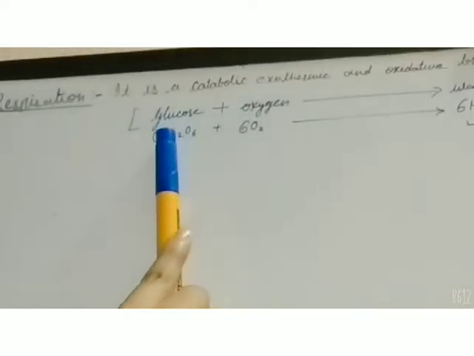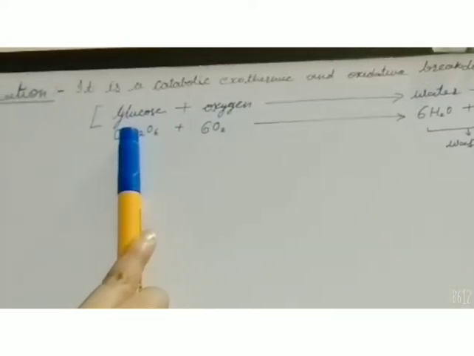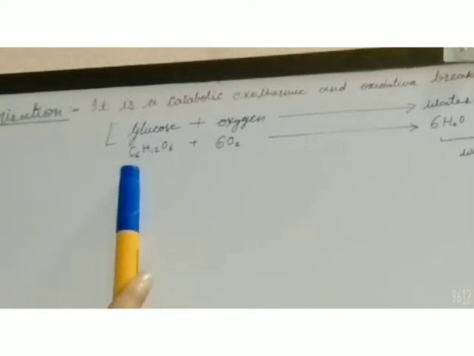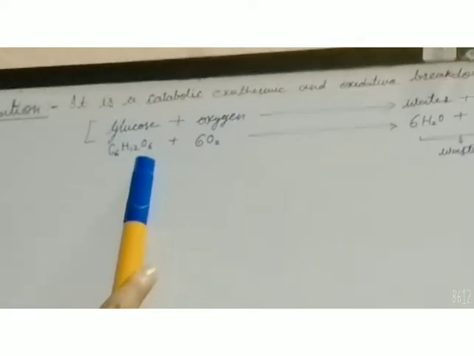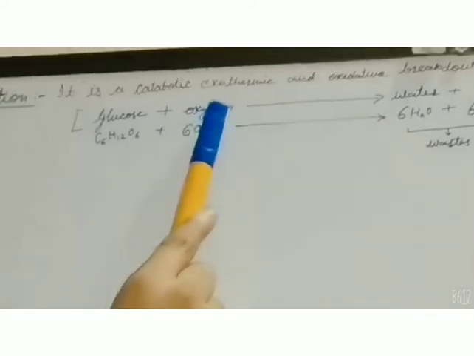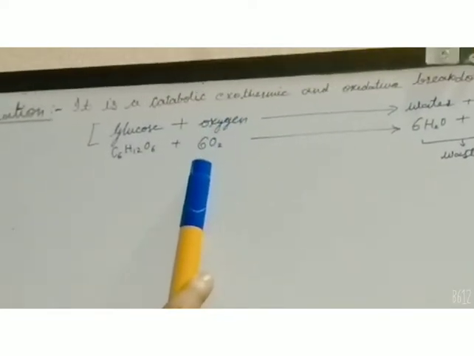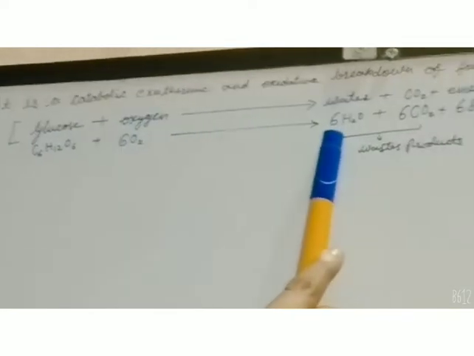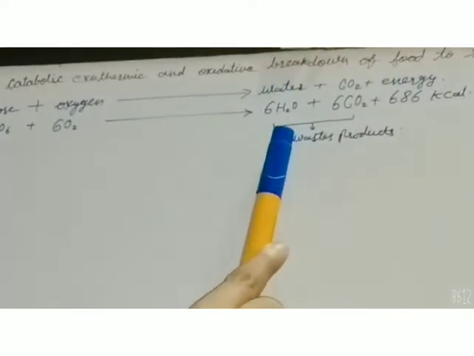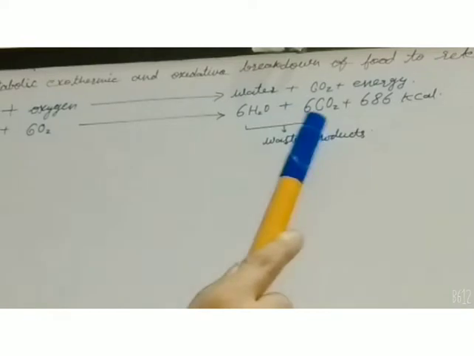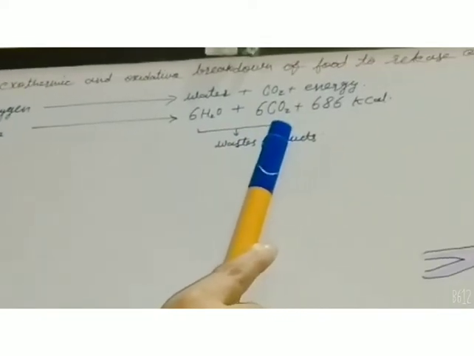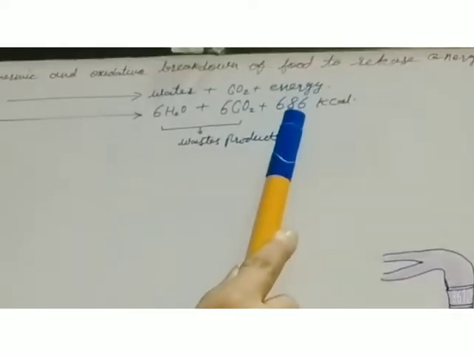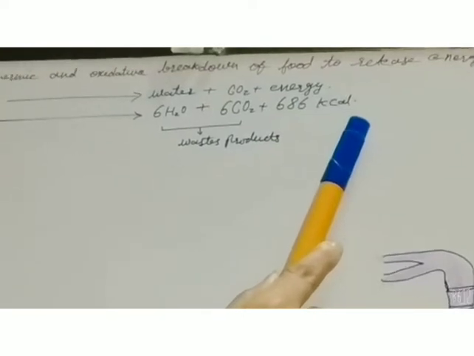Chemically we can represent respiration as glucose, the digested simple food, which is C6H12O6. When oxygen is added to it for oxidation, it converts into 6 molecules of water and 6 molecules of carbon dioxide, along with 686 kilocalories of energy.